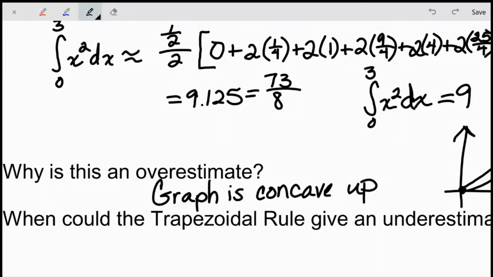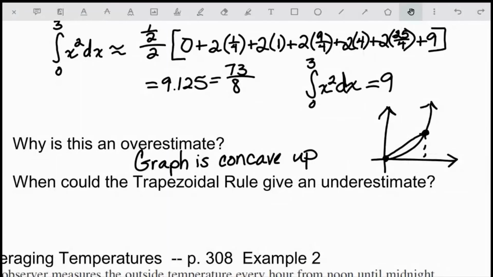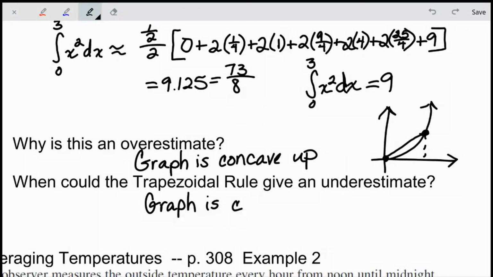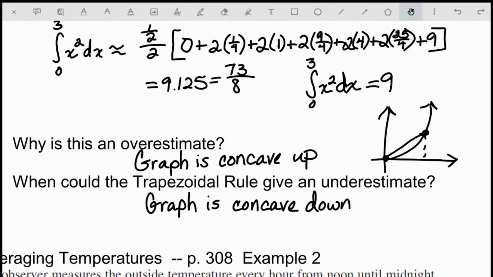Okay, and then the second part, it says, when could the trapezoidal rule give an underestimate? So obviously it would be when we have the reverse situation. It would be when the graph is concave down. Okay, so fairly simple, but again, the shape of the graph is what determines the overestimate versus the underestimate.